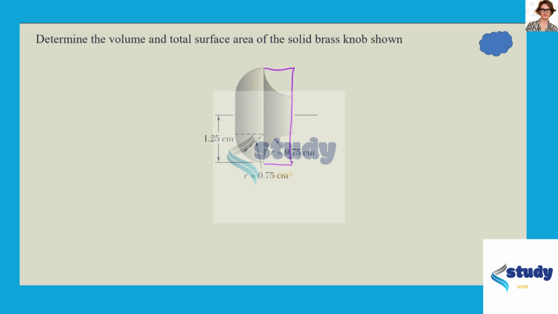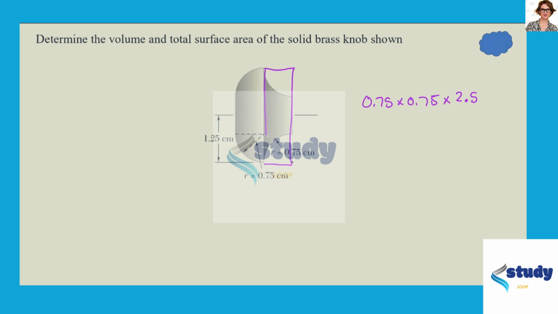Okay, so for this, I'm going to take first this shape as a rectangular prism. And so when I do my rectangular prism, this here is a sphere, okay? And a sphere is the same dimensions on all sides. So my rectangular prism is going to be 0.75 times 0.75 times 2.5, okay? So 0.75 times 0.75 times 2.5.